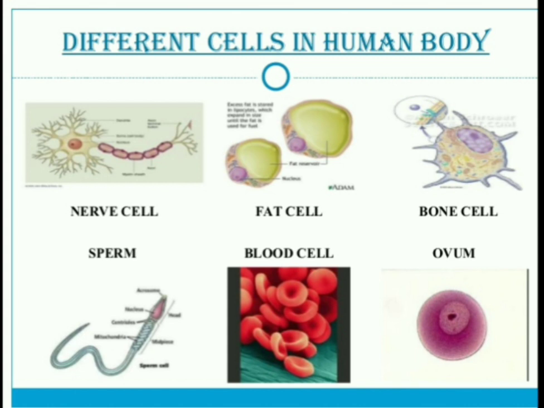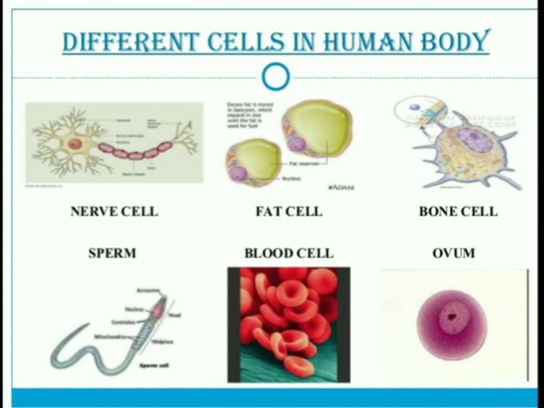The first one is the nerve cell. The nerve cell is the basic unit of the nervous tissue or nervous system. Another name of the nerve cell is neuron. So this nerve cell or neuron is the basic unit of nervous tissue. It is the biggest and longest cell in our body.